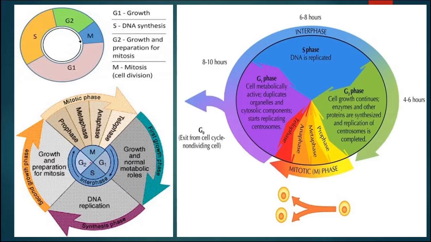If we consider that the cell cycle, or the division of the cell, takes about 24 hours, then interphase consists of 23 hours, and the mitotic phase, that is all four phases, prophase, metaphase, anaphase and telophase, takes about 1 hour.